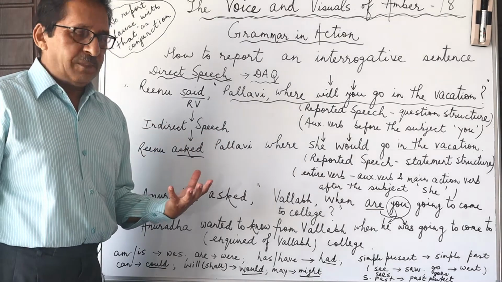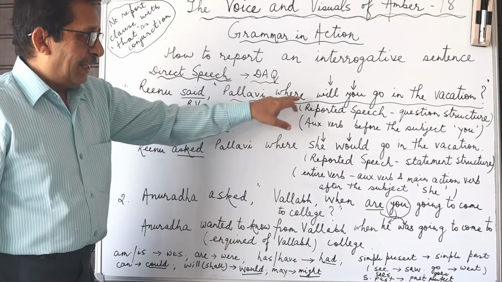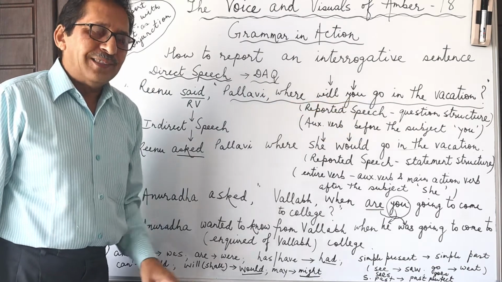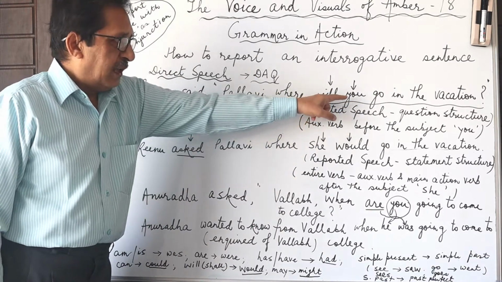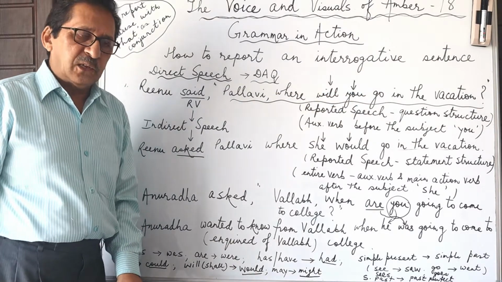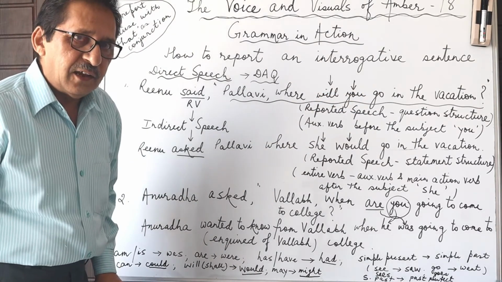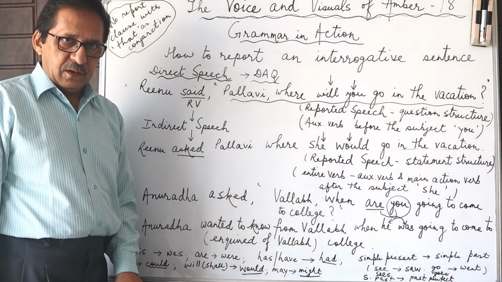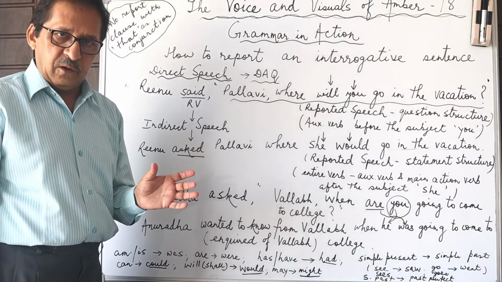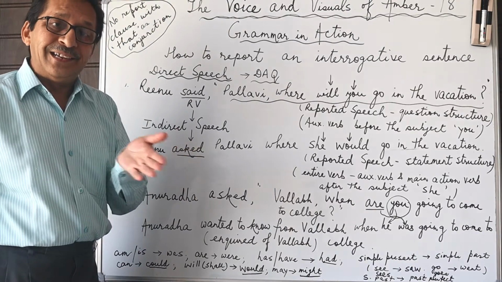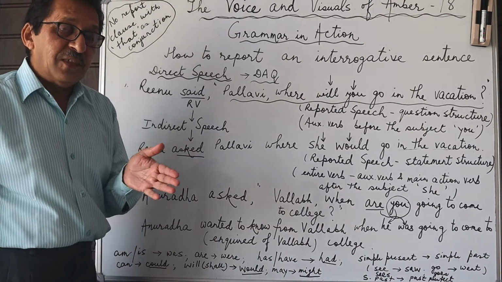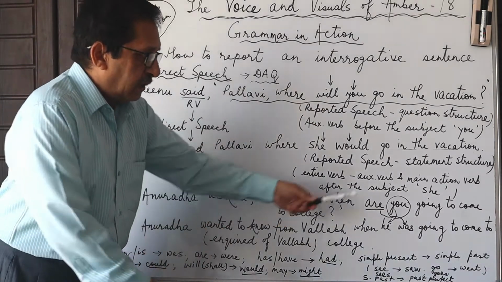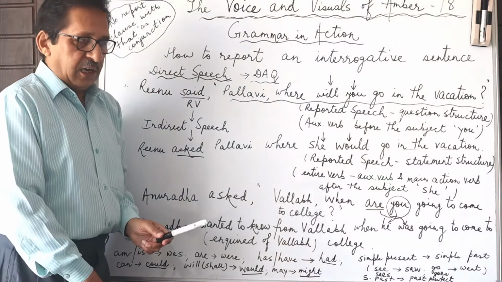Now, what does question structure mean? That is, the auxiliary verb, the helping verb, will be there before the subject, that is you. So will you, and then the main action verb, that is go. So that is the question structure. Auxiliary verb before the subject. So when we report a question in indirect speech, that is not using the exact words of the speaker, then we convert the question structure into the statement structure.